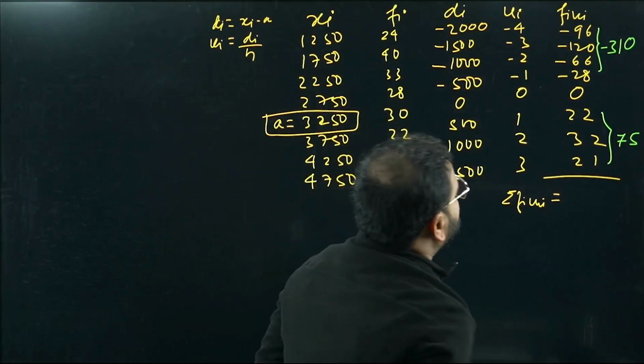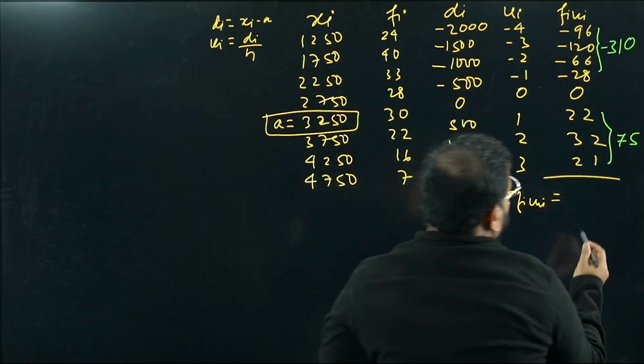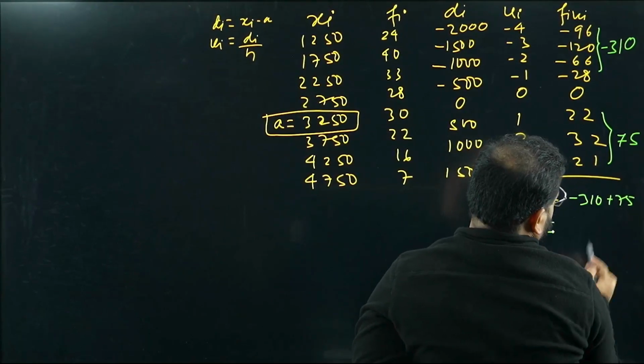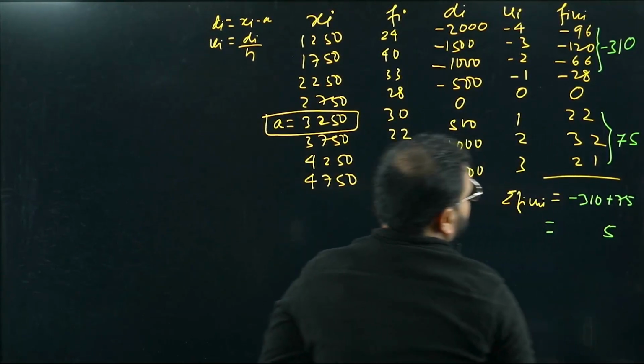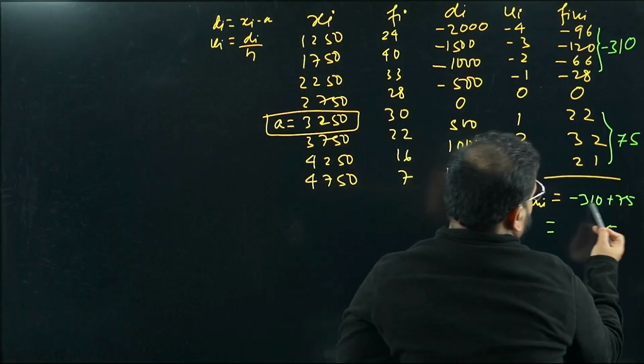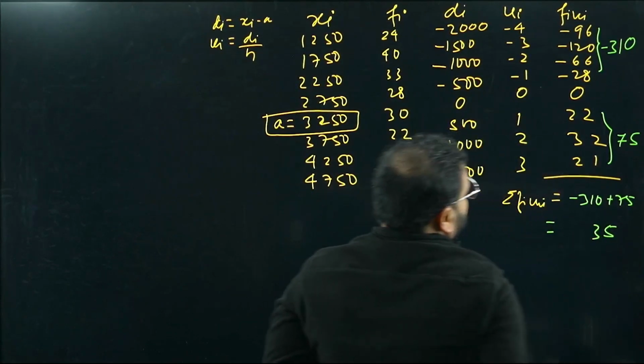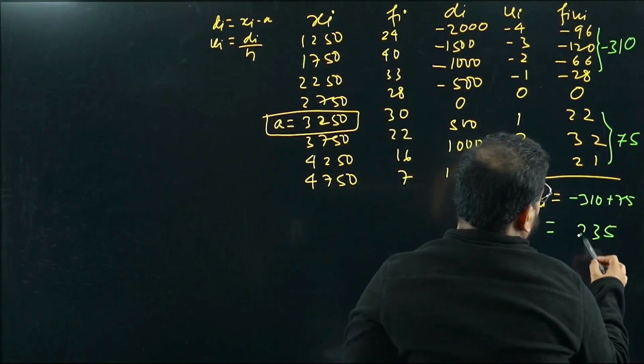Correct. 2 minus 1 is 3, 30. Correct. So if you have to do this, we can do this like this. Minus 310 plus 75. Add them, bacha. We get here 5 over here. Now what are we getting? 10 minus 5 is 5. Then we're going to get 0. So again 3.